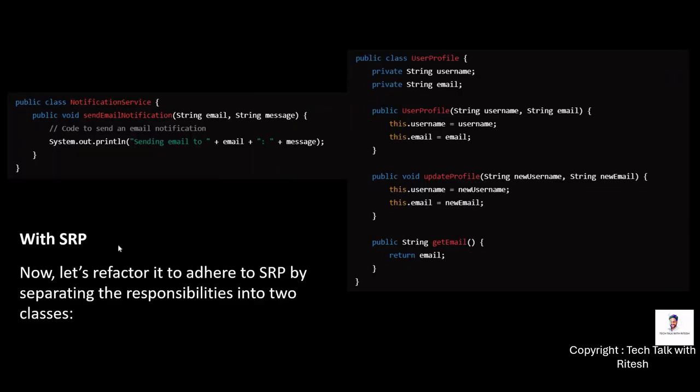Now we see what we have done with SRP. We have refactored the earlier class by separating the responsibilities into two classes. The first is the notification service class, which is responsible for sending email notifications, whereas the other class, the user profile class, is just responsible for updating the profile. So the segregation is there, and now we have just one reason to change each class: user profile update for one, and email notification change for the notification service.